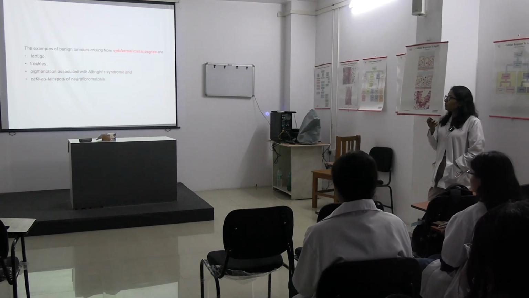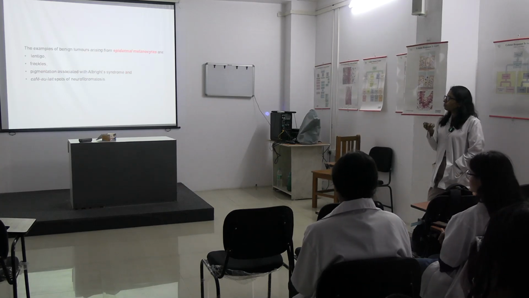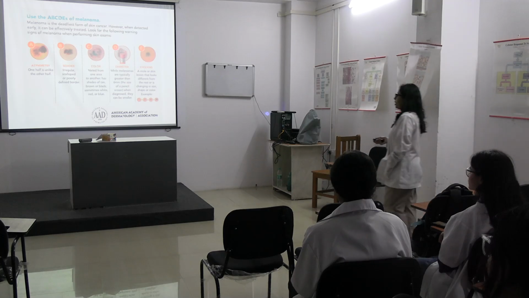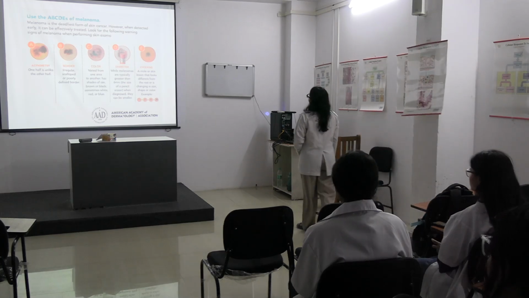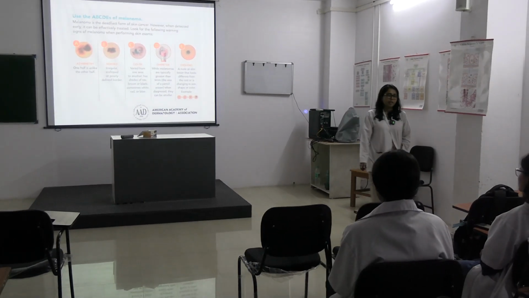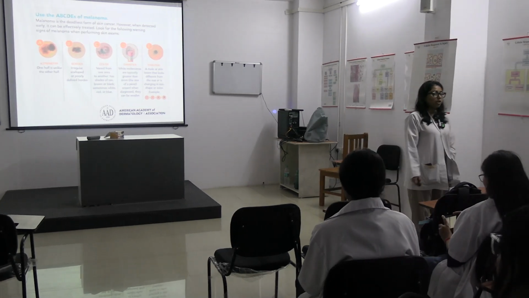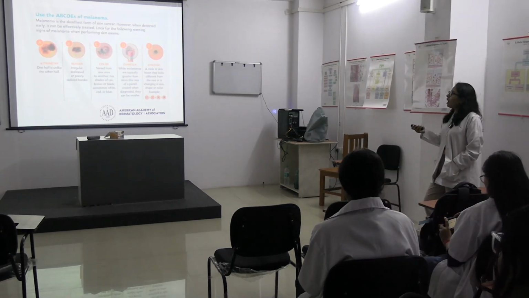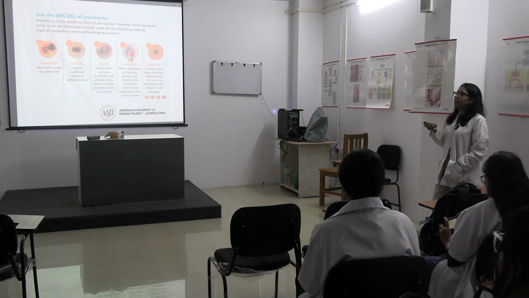You should know the types of nevi also. So, how will this melanoma look? When a patient comes to you, how are you going to suspect that this is melanoma? What is the A, B, C, D, E of melanoma?